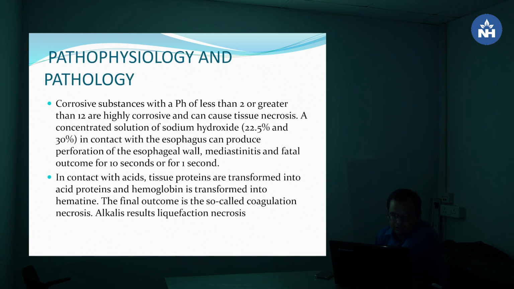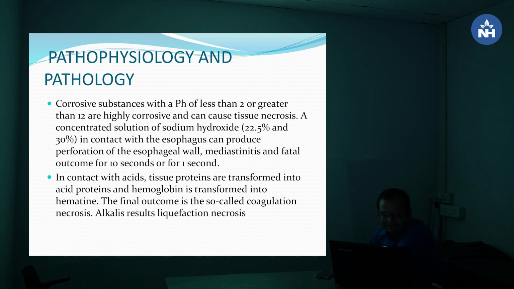Pathophysiology and pathology. Corrosive substances with pH less than 2 or greater than 12 are highly corrosive and can cause tissue necrosis. A concentrated solution of sodium hydroxide, 22.5% and 30%, in contact with the esophagus can produce perforation of the esophageal wall, mediastinitis and a fatal outcome, within 10 seconds for 22.5% and within 1 second for 30%.